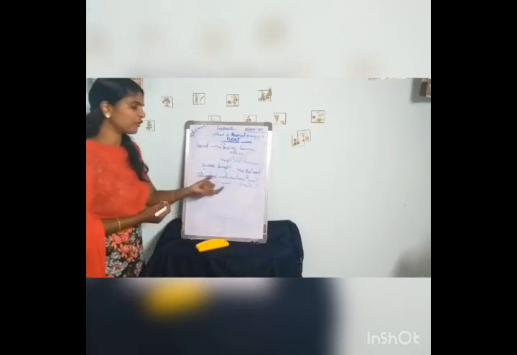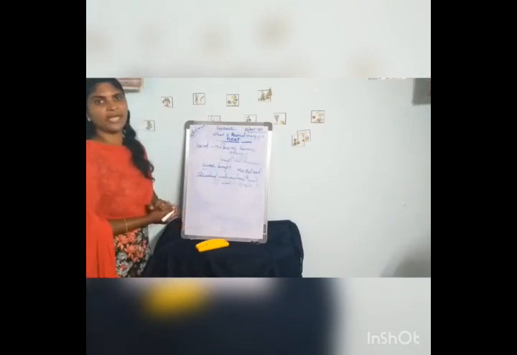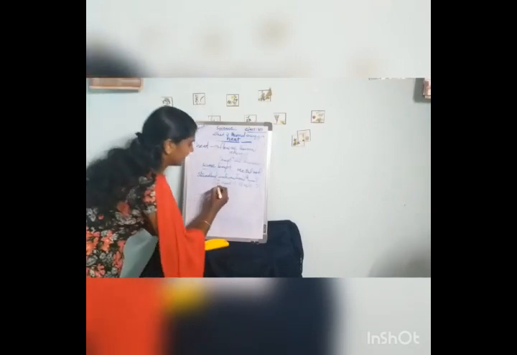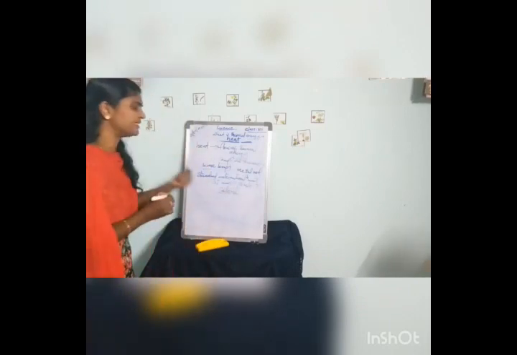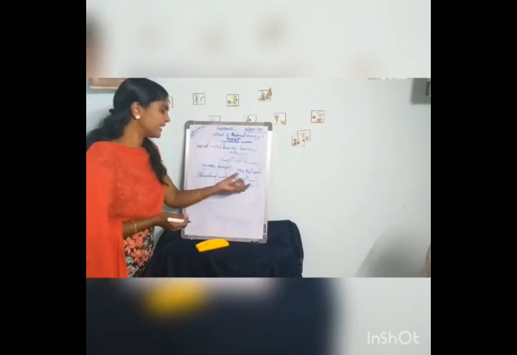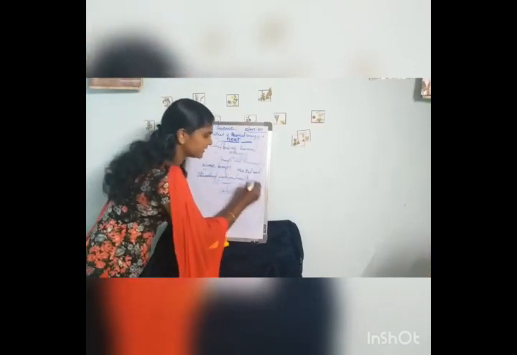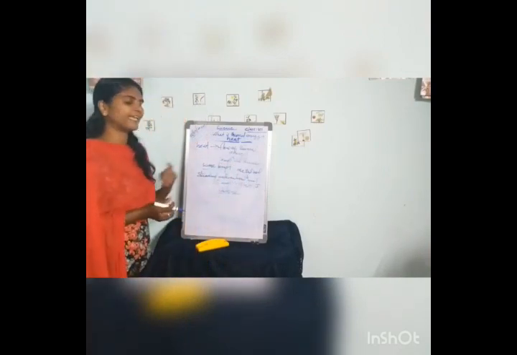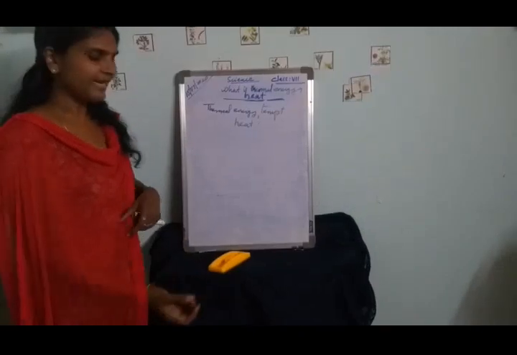Which is the SI unit of heat? Joule. The older unit of measuring heat is the calorie. The symbol of joule is capital J. That is about thermal energy, temperature and heat.